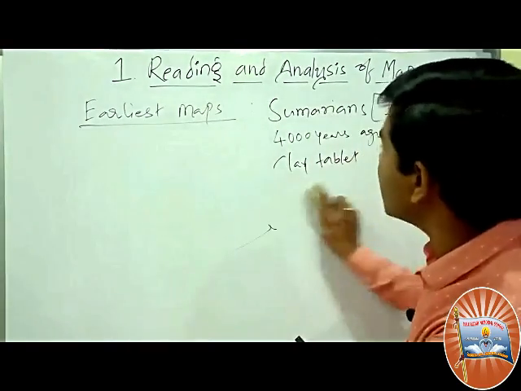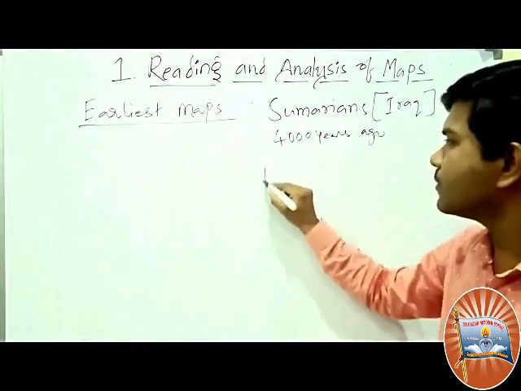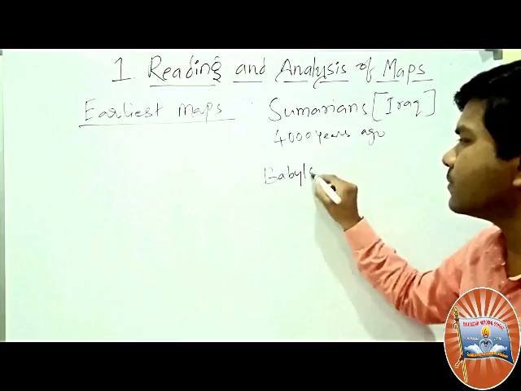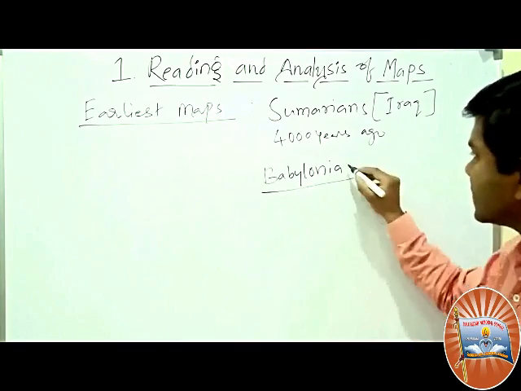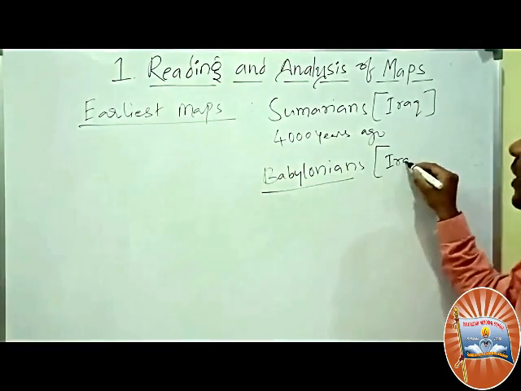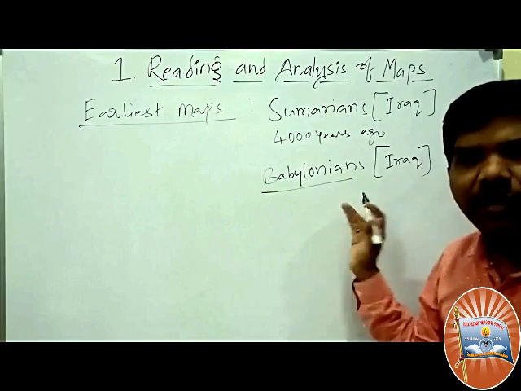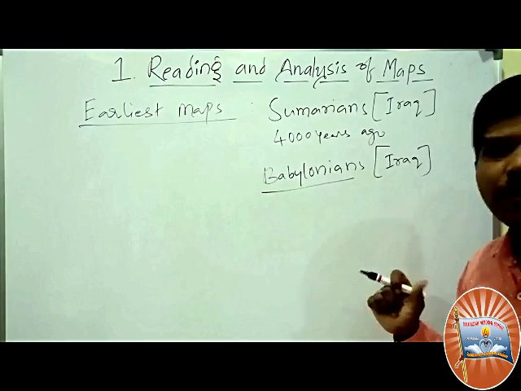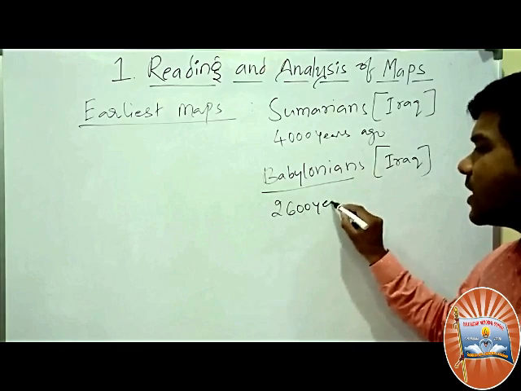Next, after the Sumerians, the Babylonians. Where is Babylonia? It is also located in Iraq. What is the capital city of Iraq? Baghdad. They made maps 2,600 years ago.